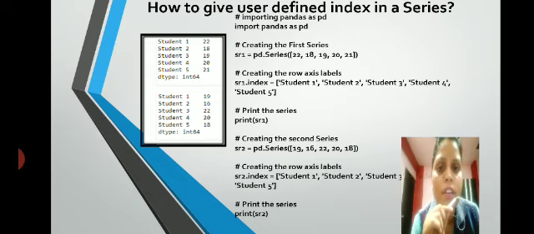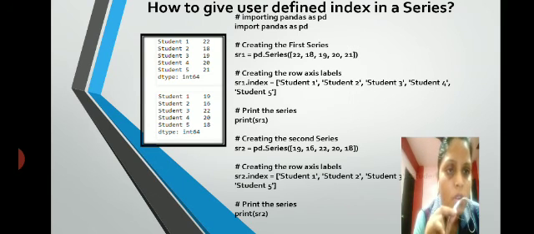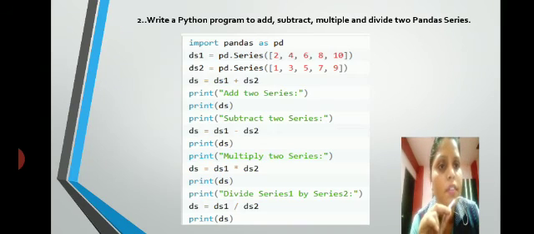How to give a user-defined index in a series? As already discussed, you can give it by using the index keyword, or you can give it in this way, sr1.index. Both ways are right, no need to get confused about which one you have to write. This is another way. sr1 equals pd.Series, first you create the series, then again using that particular sr1.index you assign the index. Like here it is given sr1.index equals student 1, student 2, student 3, student 4 and student 5. Finally print the series. Similarly for the numbers in the second example.